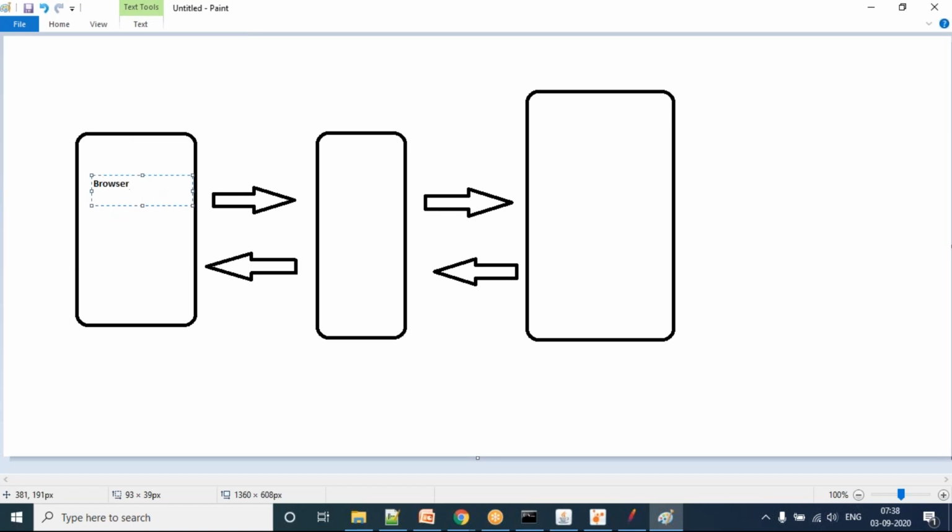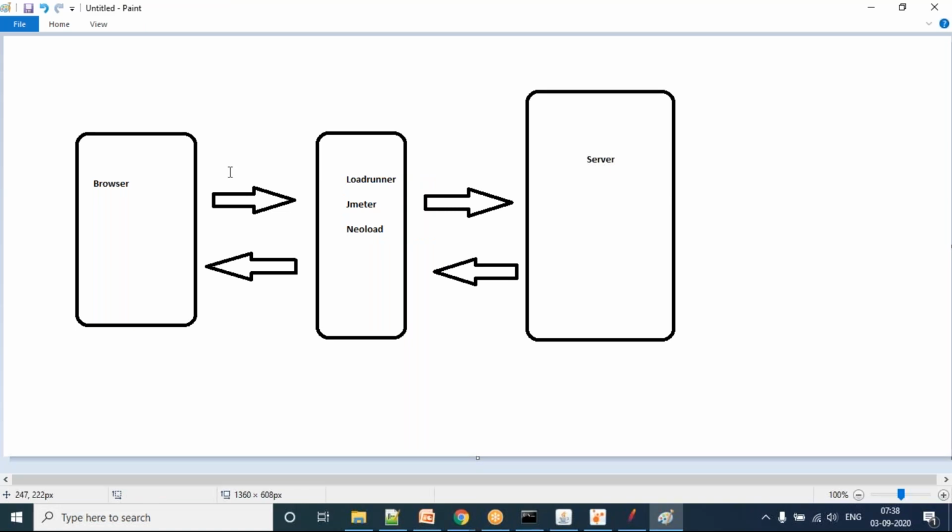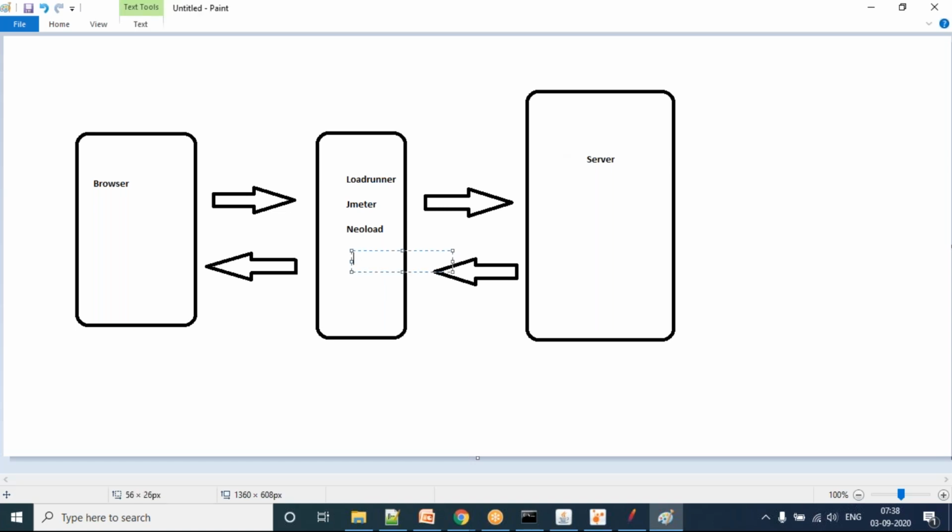You can think of whatever activity we are doing during your recording. This is what is happening during your recording. From the browser, a request is triggered and goes to the server. In the middle, the man in the middle is nothing but your load testing tool, which acts like a proxy server. While the browser gives the request, it will take a copy of the request, and then give it to the physical server.